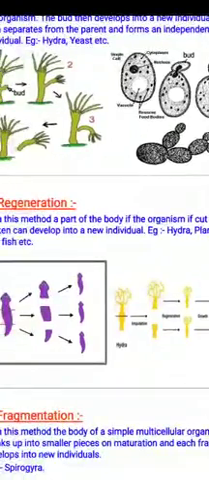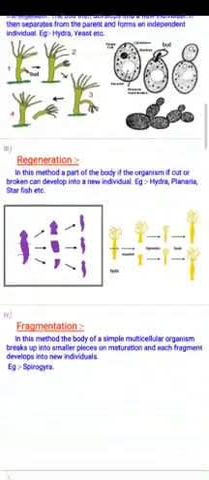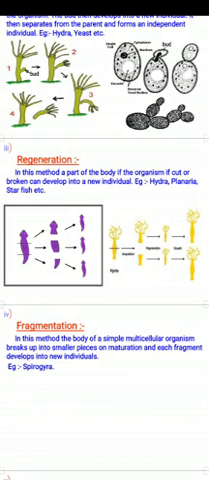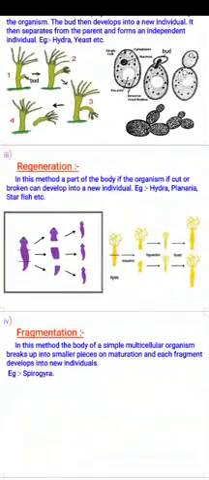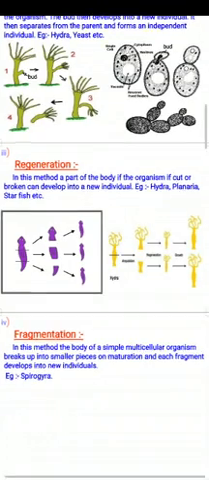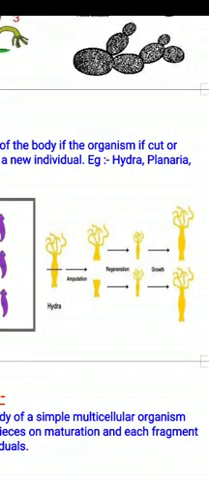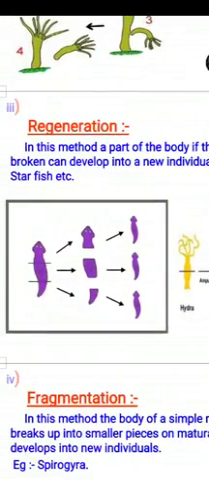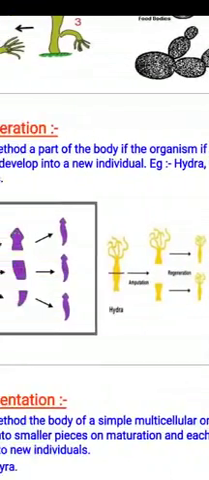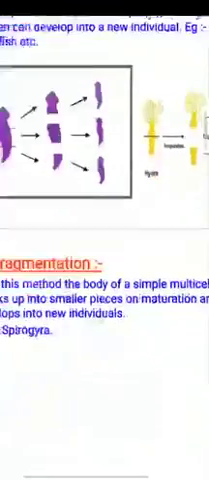If we go to the next part, that is regeneration, it is the method in which if an organism is cut or broken, it can develop into a new individual. Here we are discussing three examples: hydra, planaria and starfish. We can see that hydra is undergoing amputation and regeneration is going on, then the growth process takes place, and two independent hydra are growing. Similarly we can see the example of planaria also.